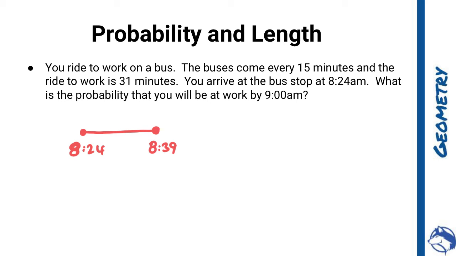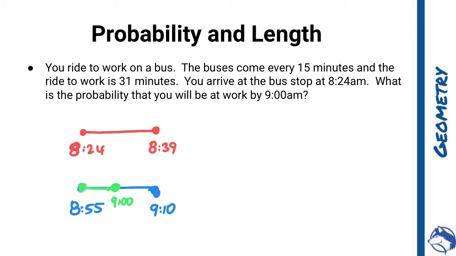So if it came anywhere in this realm, so if it came at 8:24, the time that I would get to work would be adding 30 minutes, which would be 8:55. And if it came super late at 8:39 and I got on the bus then, I wouldn't get to work until 9:10. So if we think about it, we want to arrive at 9 or before.